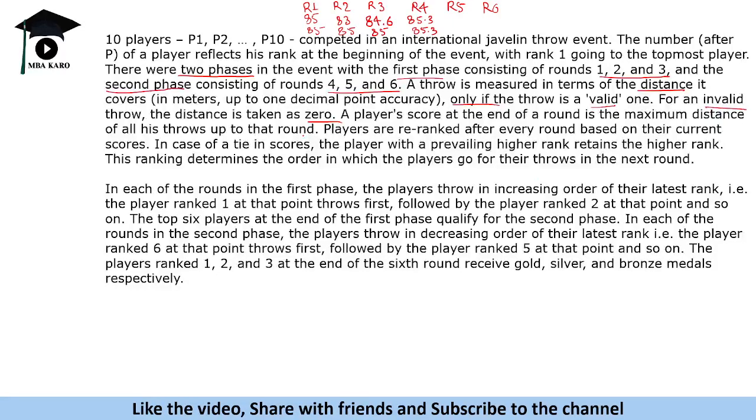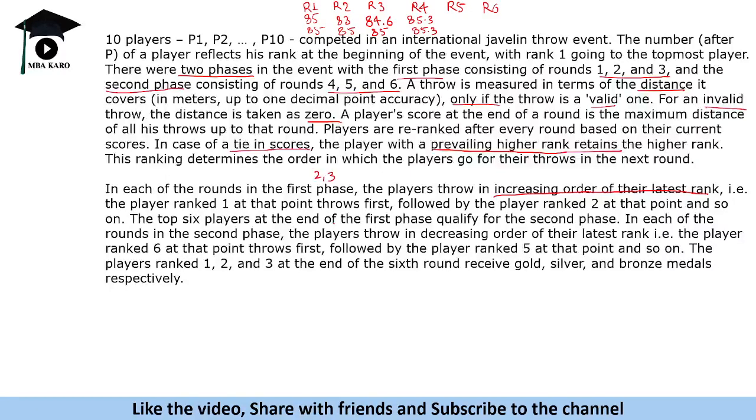In case of a tie in scores, the player with a prevailing higher rank retains the higher rank. So let us say P1 and P3 have the same distance, so P1 will have a better rank. This ranking determines the order in which the players go in for their throws in the next round. In each of the next rounds in the first phase, meaning the second and third round, because the first round is already P1 to P10, the players throw in increasing order of their latest rank.